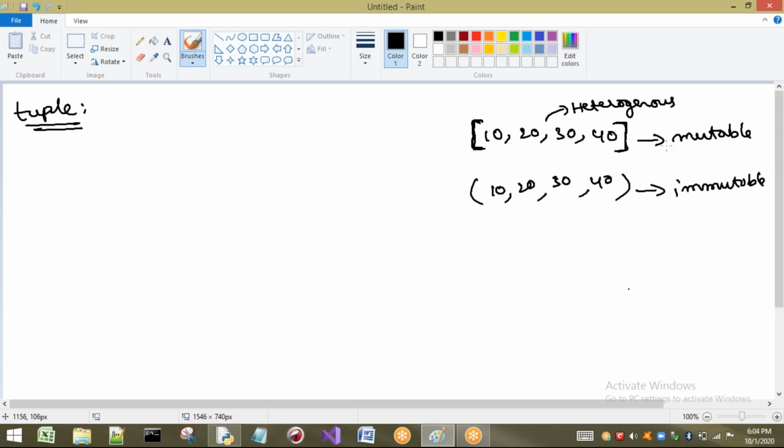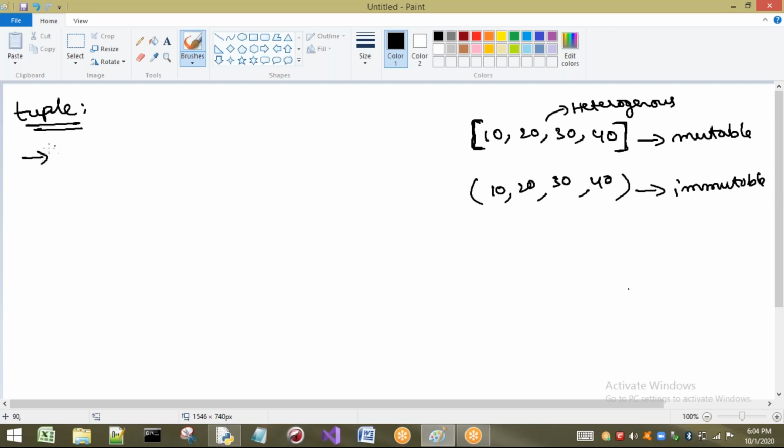That means we can say a list is mutable, but a tuple is immutable. If you create a tuple once, we cannot change the values or contents of that tuple. So we can say that a tuple is immutable.